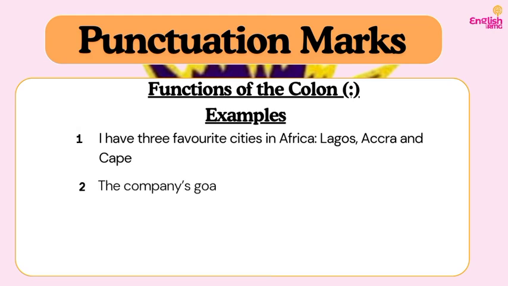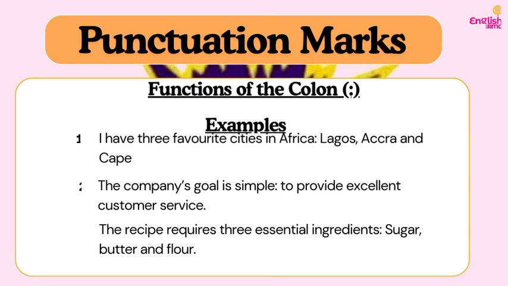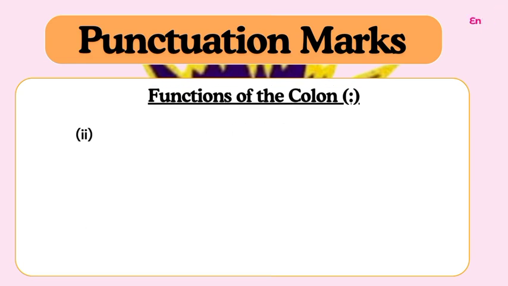Example 2, we have: the company's goal is simple: to provide excellent customer service. So most times you will see some firms or establishments and you will see motto, then you see the colon, then they write maybe knowledge is power or whatever it is that is their motto. Do you understand? So it's like an explanation or expansion of whatever they are trying to say. Example 3, we have: the recipe requires three essential ingredients: sugar, butter, and flour. So still on explanation, clarification, or expansion.